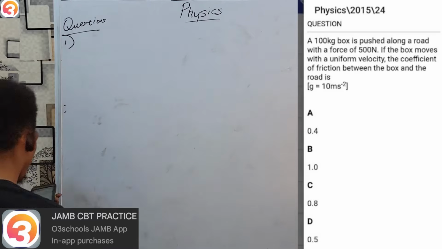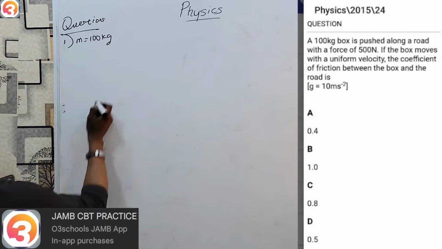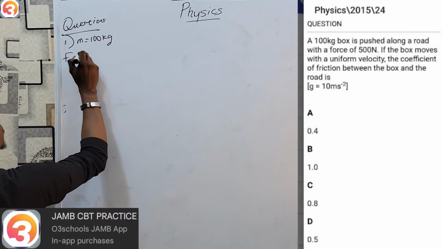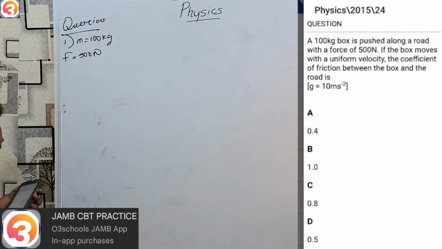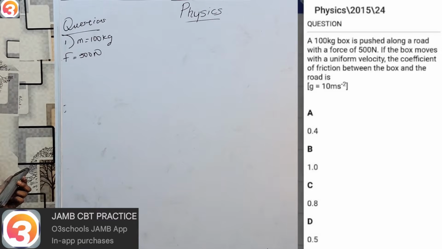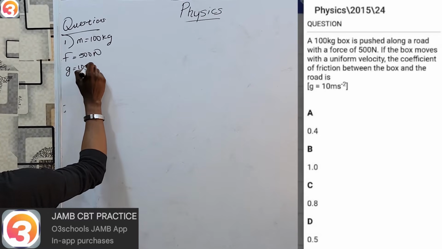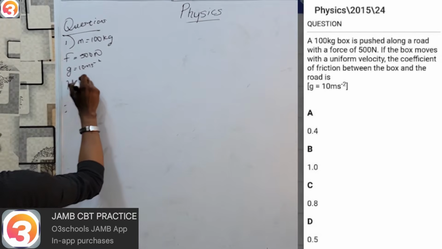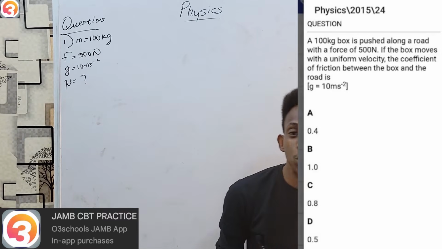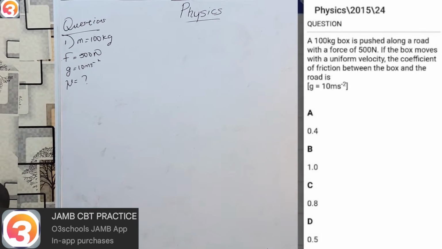A box of mass 100 kg is pushed along a road with a force of 500 Newton. If the box moves with a uniform velocity, the coefficient of friction between the box and the road is what? And g is 10. I want to find mu. Now, obviously, if the box is going to move with uniform velocity, it means there's no extra force acting on it, implying that this force of 500 is equal to the frictional force.